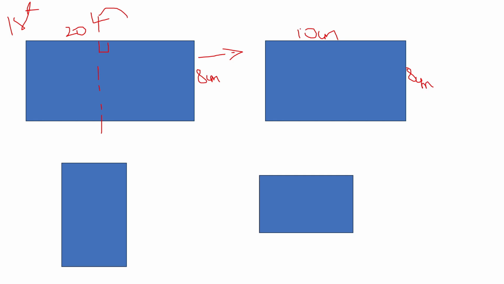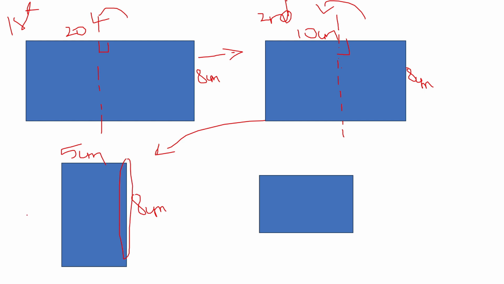Again, for the second time, the longer edge is 10 centimeter and the line of symmetry will be perpendicular to it. After folding, the resulting figure will be 5 centimeter as the smaller edge and 8 centimeter as the longer edge. Now the longer edge side has changed. So this is the longer edge, and we need to consider the line of symmetry perpendicular to it. This will be the line of symmetry. This time we have to fold it like this.